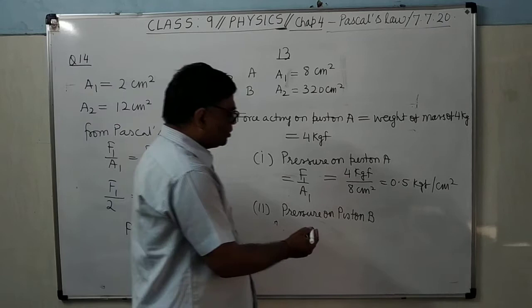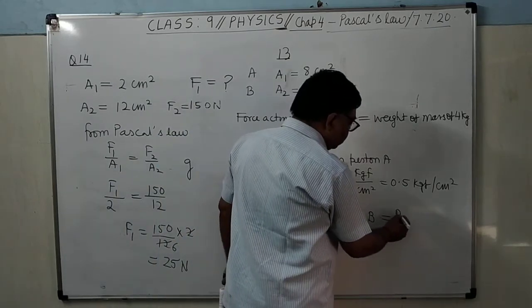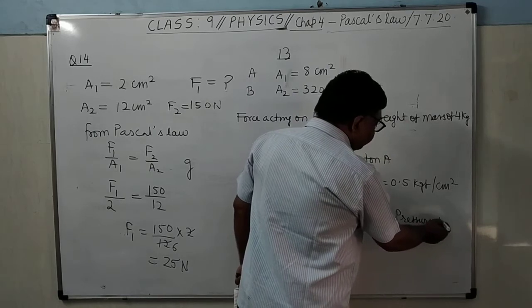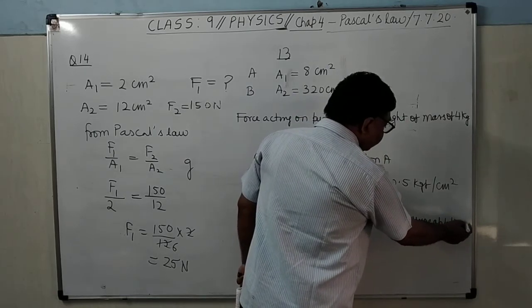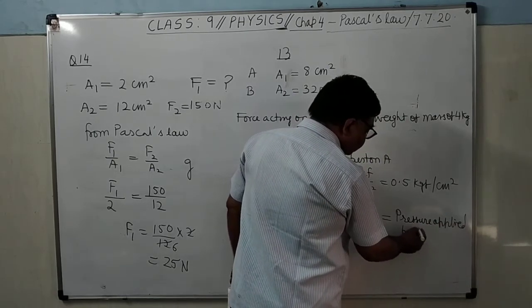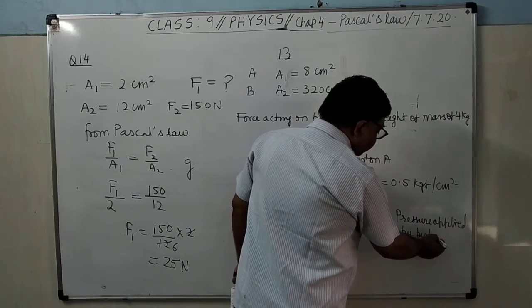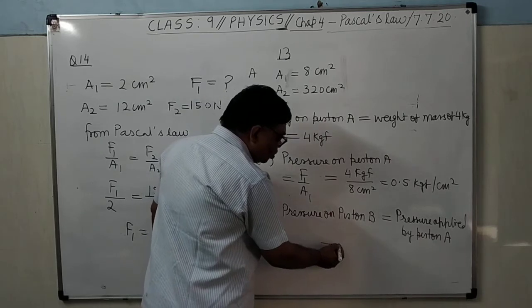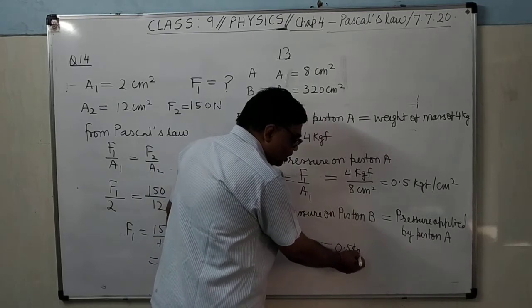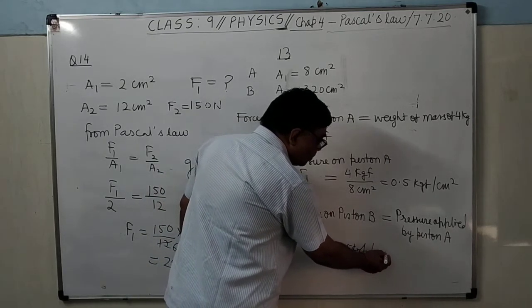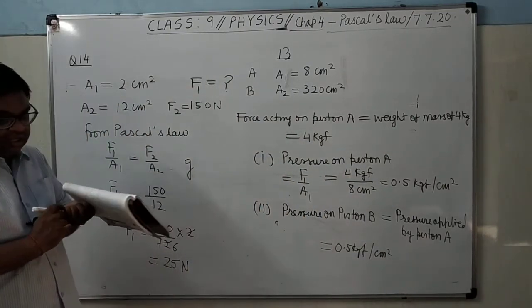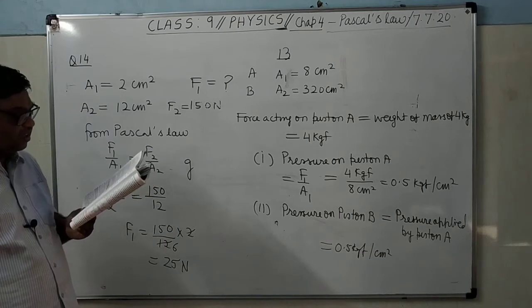The same pressure equals the pressure applied by piston A. It's clear? And it is how much? It is equal to 0.5 kgf per centimeter square. Same amount of pressure will build. It's clear?